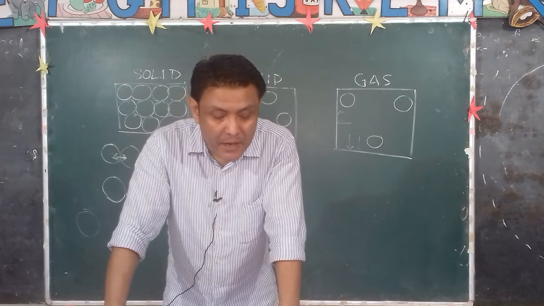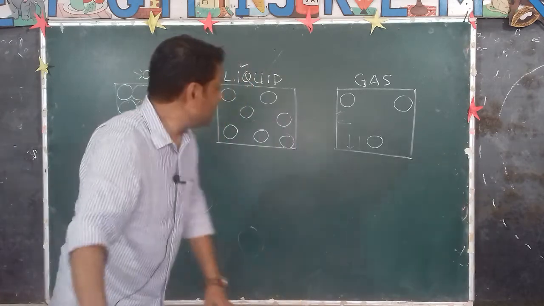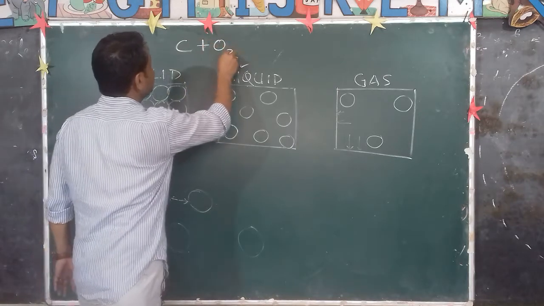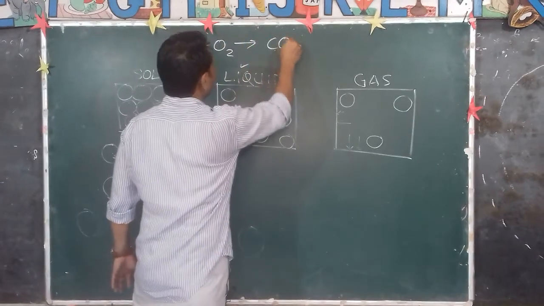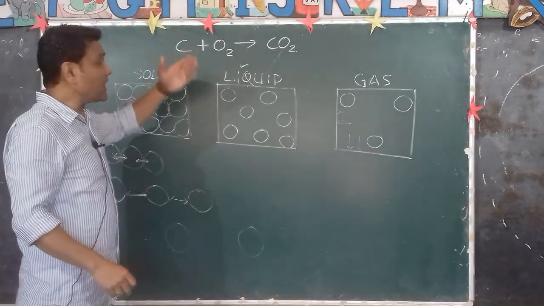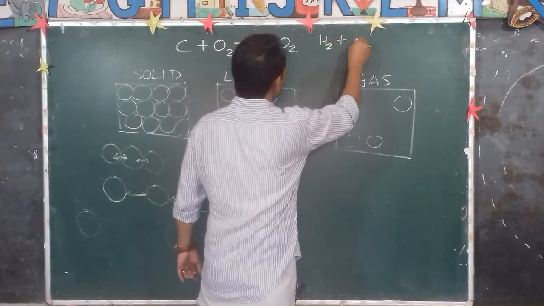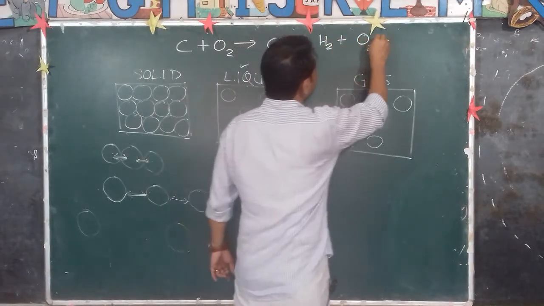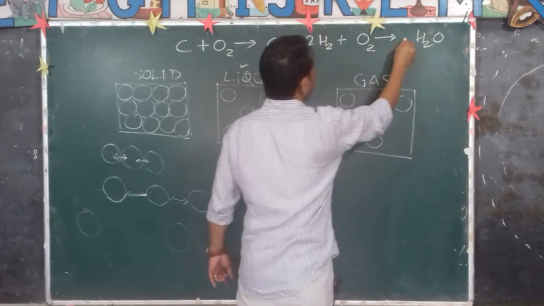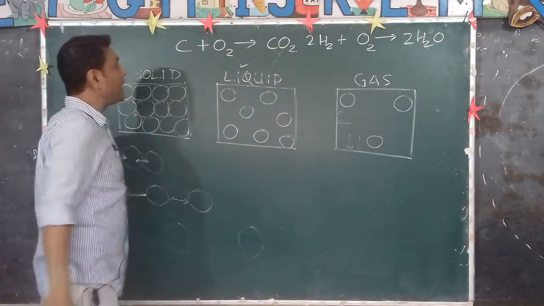In other words, the mass of the products is equal to the mass of the reactants. For example, carbon plus oxygen produces carbon dioxide, so there is no change in the mass of the substance. Like hydrogen plus oxygen will form water. So when we balance it, okay, we balance it here. Oh, this is already balanced.